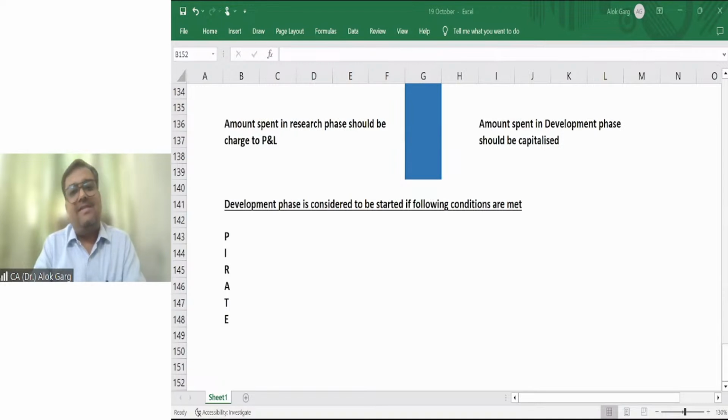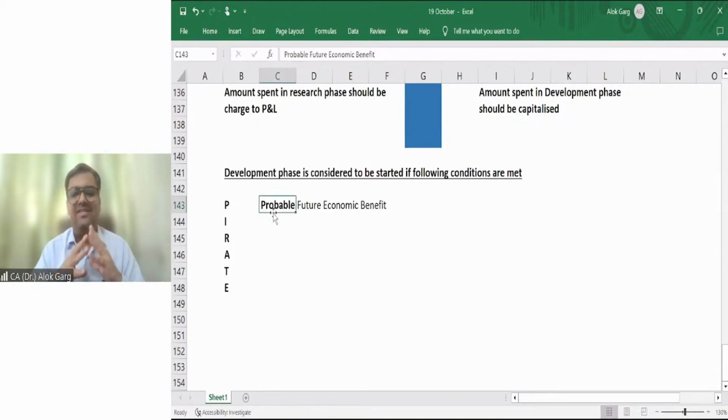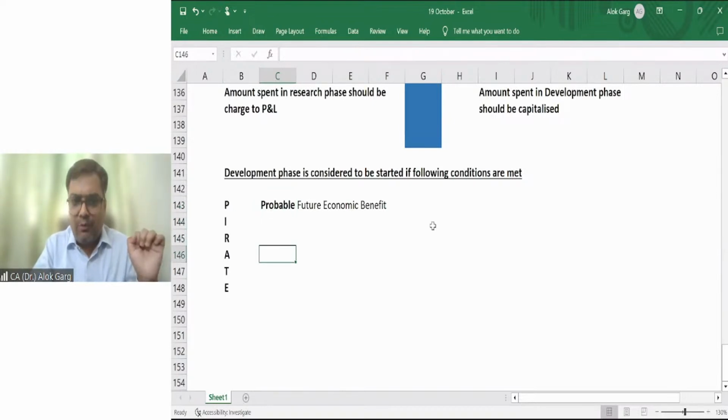Sir, what does pirate stand for? Now, I'll explain the conditions one by one. Number one, probable future economic benefit should be there. Once you have acquired the knowledge, once the scientist and doctor have confirmed that when I merge sodium plus potassium plus hydrogen, this will be my salt for fighting the coronavirus, then of course future economic benefit is probable, because the company will be able to manufacture medicine and sell it. The company will be able to earn revenue. So probable future economic benefit should be there.